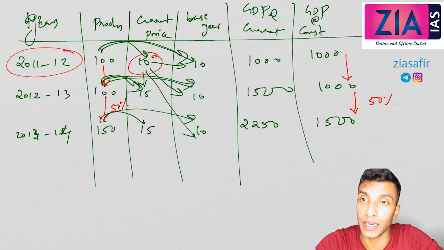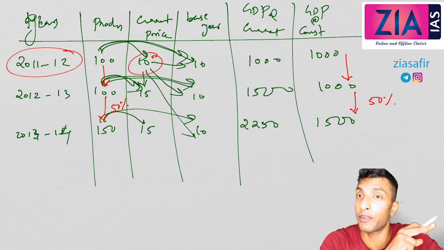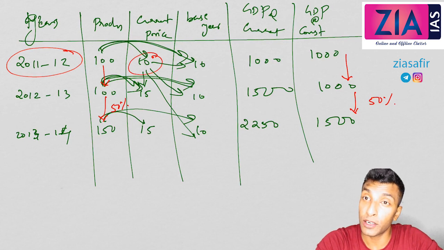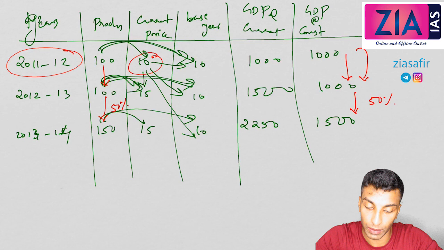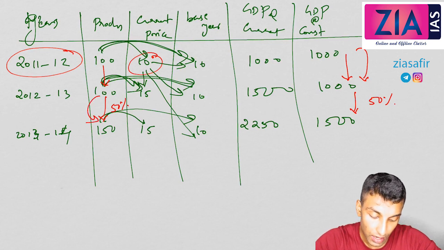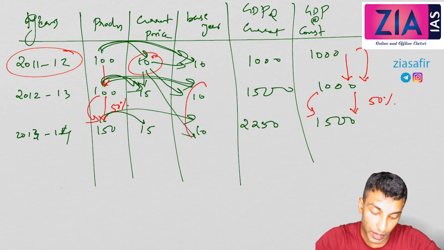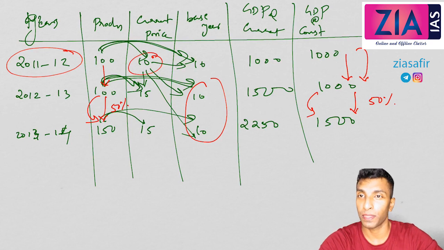GDP at constant price will change only if there is an actual change in production. And whatever percentage production changed, exactly the same change will be reflected in GDP. So here 50% change, here also 50% change, because the price remains constant.